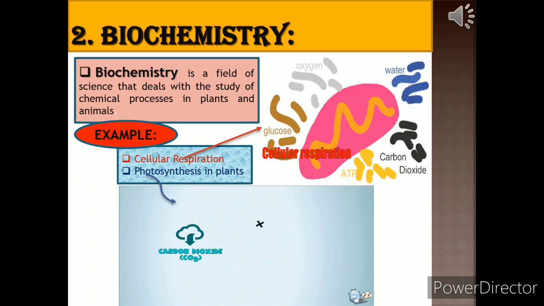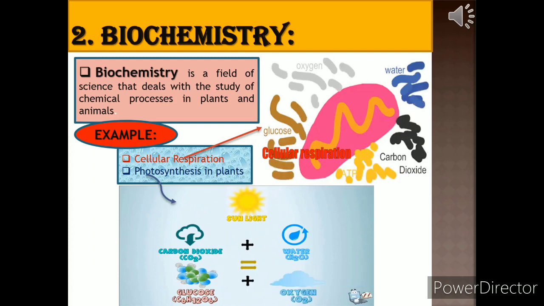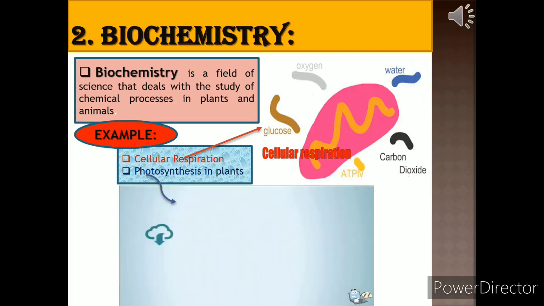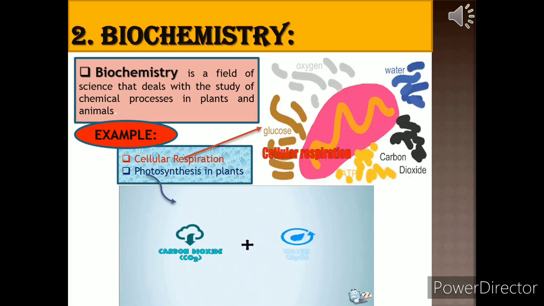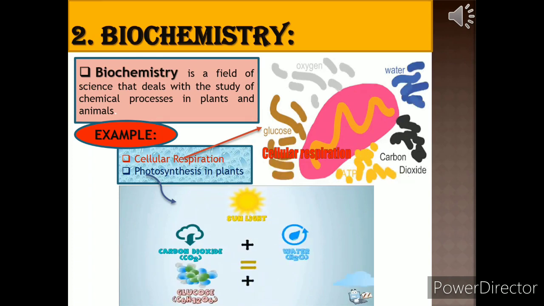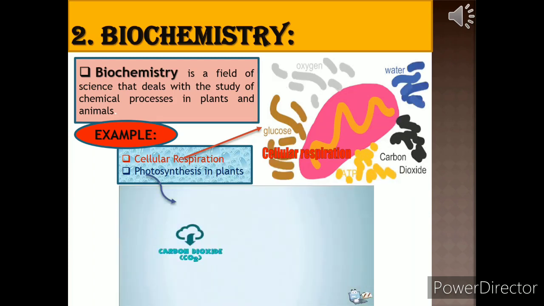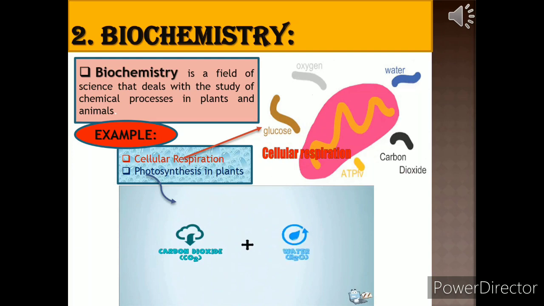Second interdisciplinary branch is biochemistry, in which two branches of science, biology and chemistry, interrelate with each other. According to definition, biochemistry deals with the chemistry of different compounds and processes in living organisms. For example, cellular respiration and photosynthesis in plants.